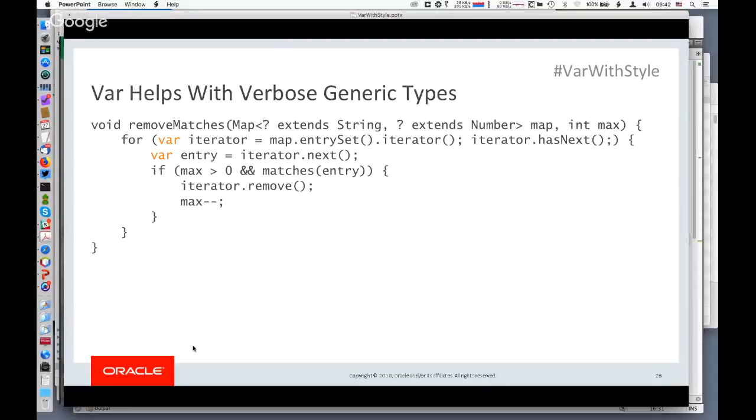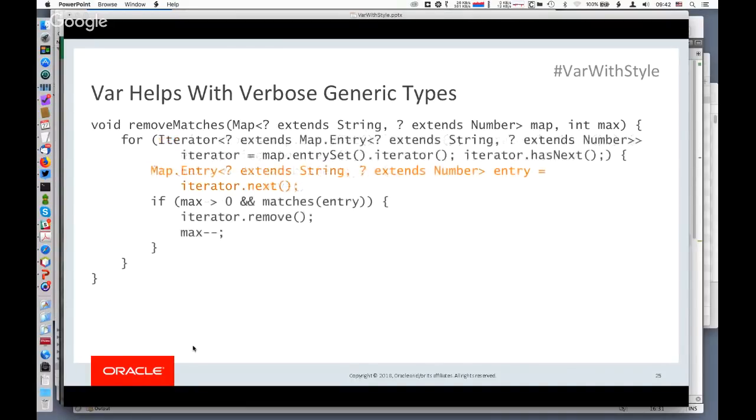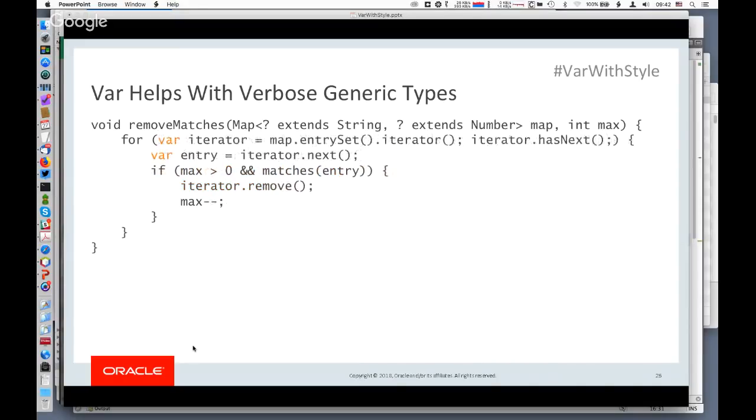If you look at the explicit type in this slide, it is hurting a lot, because fundamentally what this does is iterate over the entries of a map. Do you care about the exact type of the iterator? Do you care about the exact type of the Map.Entry? No, you know that it has something to do with a string and number, and you iterate over entries of string and number. This is all quite clear from the context. And so using var here is a great improvement in getting rid of these redundant type declarations.